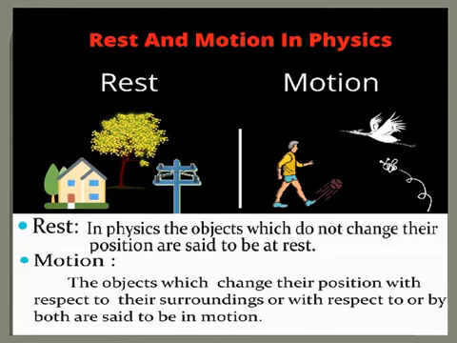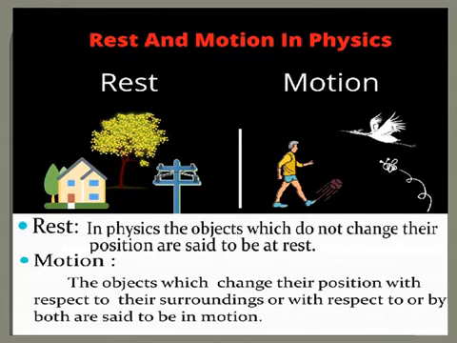The house, the tree, and a post. These are fixed, they are stationary, they cannot move. So these objects are at rest. So in short, we can say an object is at rest if it doesn't change its position. If the position is not changed, then they are at rest.